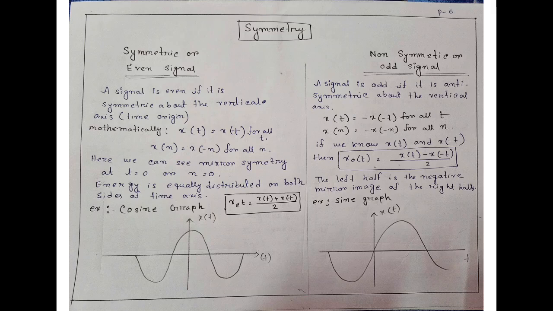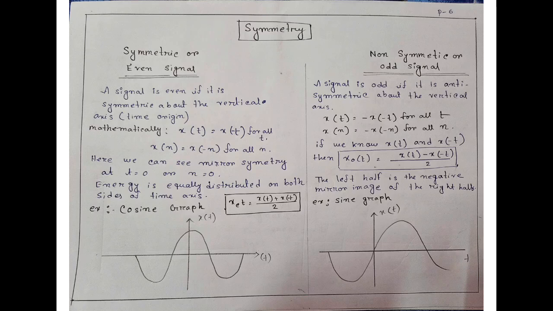Next one is non-symmetric or odd signal. A signal is odd if it is antisymmetric about the vertical axis. So if we cut the graph into two sides, then we do not get a mirror image. It is a negative mirror image. So for a continuous signal it is x(t) equals minus x(-t) for all t, and for discrete it is x(n) equals minus x(-n) for all n, where n is an integer number.